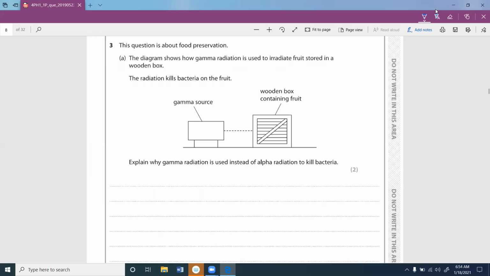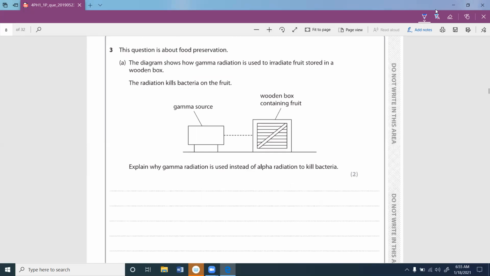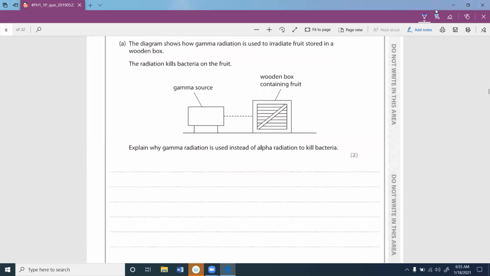The question is about food preservation. The diagram shows how gamma radiation is used to irradiate fruit stored in a wooden box. Explain why gamma radiation is used instead of alpha radiation to kill bacteria. So you can say that gamma radiation can travel a much greater distance compared to alpha radiation. Therefore, it can easily go inside the box and the fruit, and it can kill bacteria.